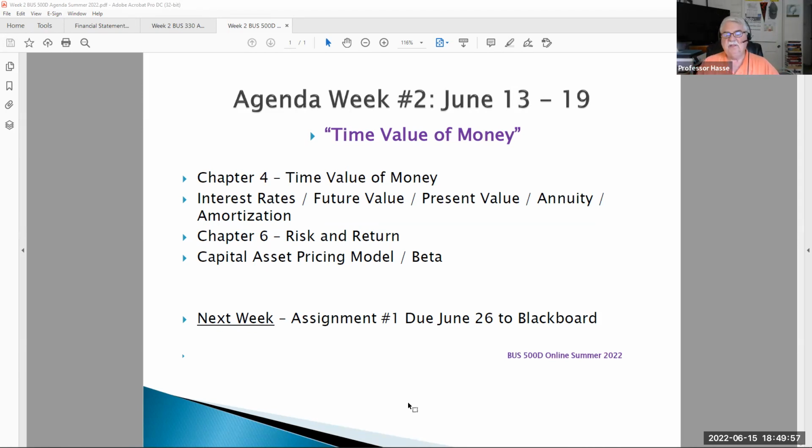Our topic this week is the time value of money, one of the key disciplines in financial management. What is the value of money? Also, we begin our discussion going into next week of risk and return, the capital asset pricing model, beta.